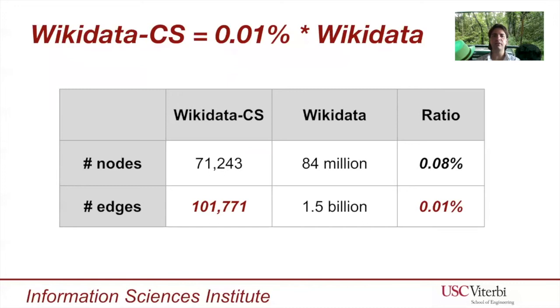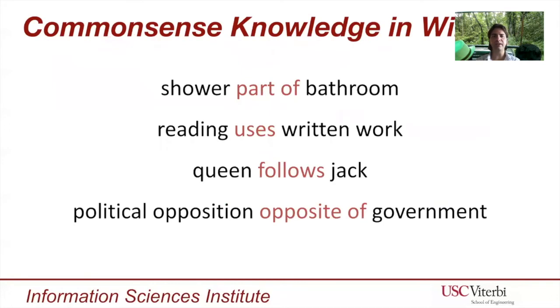Finally, we see that the Wikidata common sense is around 0.01% of the entire Wikidata graph, or in absolute terms, around 100,000 edges. Within this 100,000 edges, there is a lot of interesting information, such as showers being part of bathrooms, reading using written work, and queen following Jack.